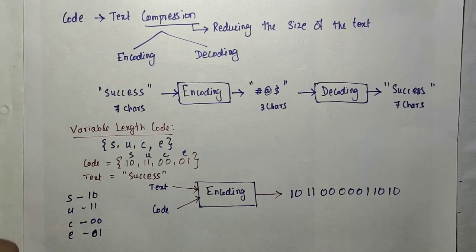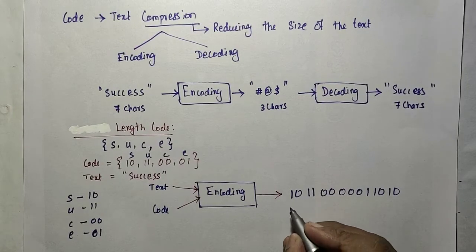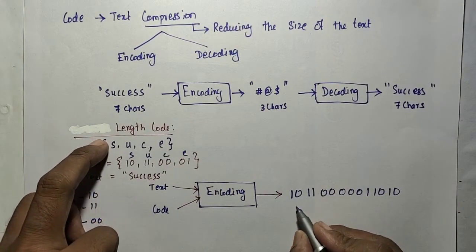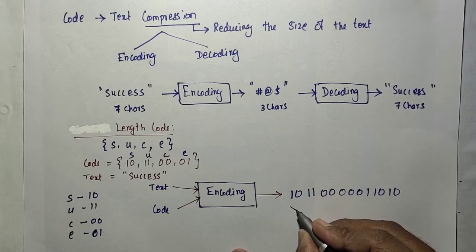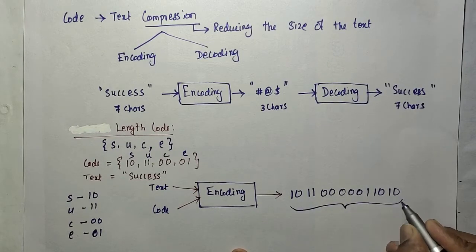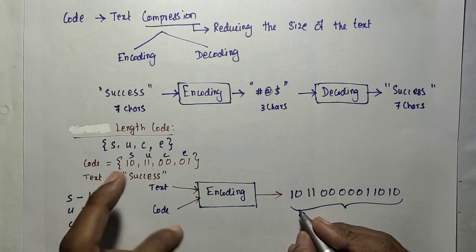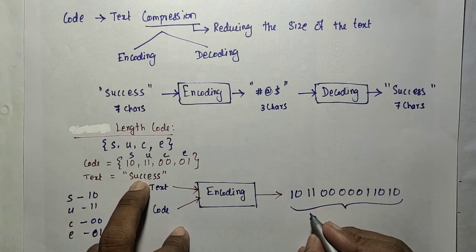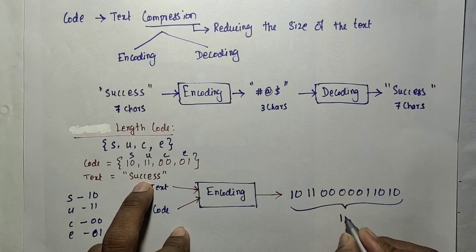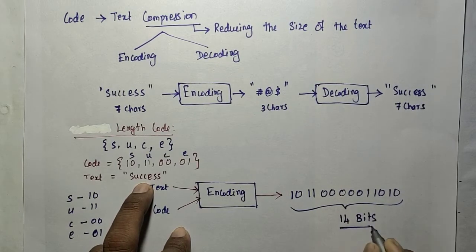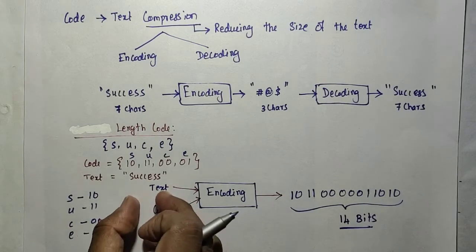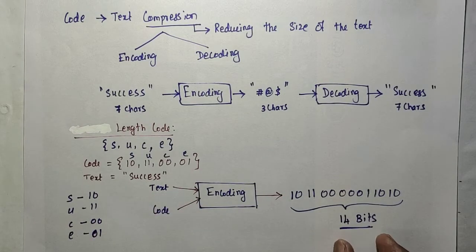The length of the code word is fixed here. It is a fixed length code. So now the number of bits is actually 2 bits for each character, 7 into 2, 14 bits. So 7 characters is converted into 14 bits. How is it called a compression?